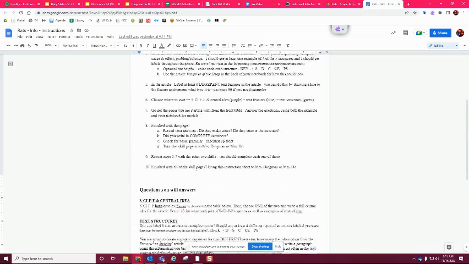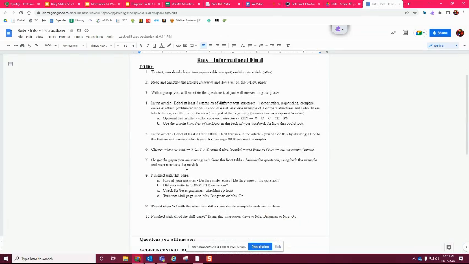All right. The next thing that you're going to have to do, looking at number 4. In the article, label at least 8 different examples of different text structures: description, sequencing, compare, cause and effect, problem solution. There should be 1 example of 4 of the 5 structures and you should see labels throughout the piece, not just at the beginning.